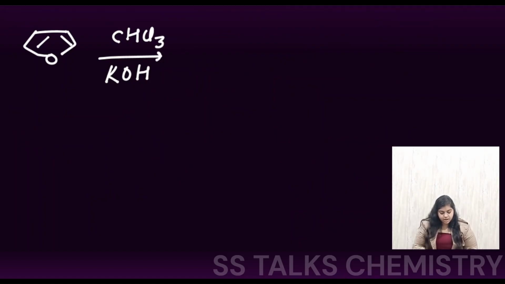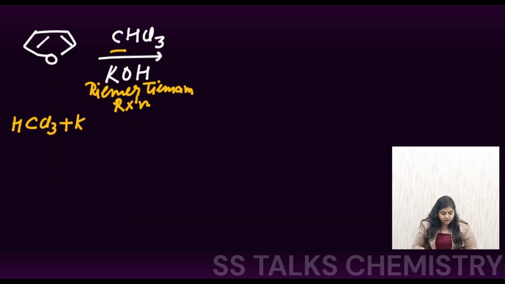Now here they have given that furan is treated with the reagent CHCl3 with KOH. So it is looking like your Reimer Tiemann reaction, in which the intermediate formed is the carbene. So how is that gonna be formed? Here we have now CHCl3, and along with that they have passed KOH. So now KOH will come, abstract the proton from here, and the negative charge will be formed on this carbon center. So now we have here CCl3 with the negative charge, right?